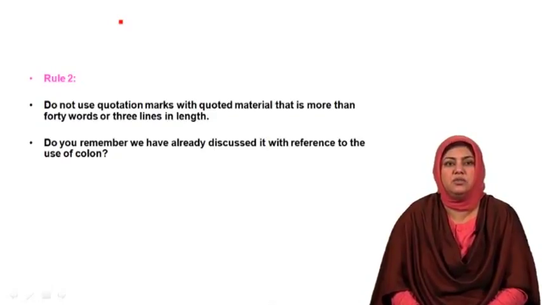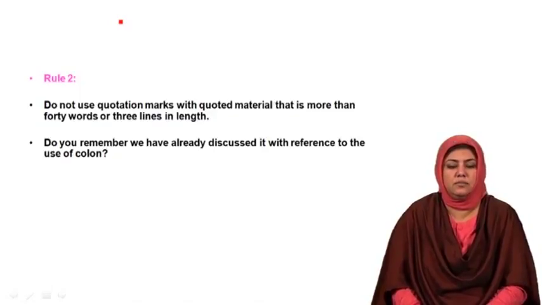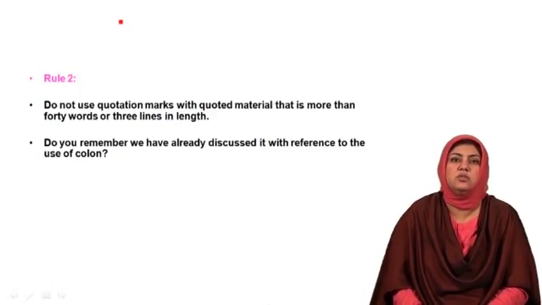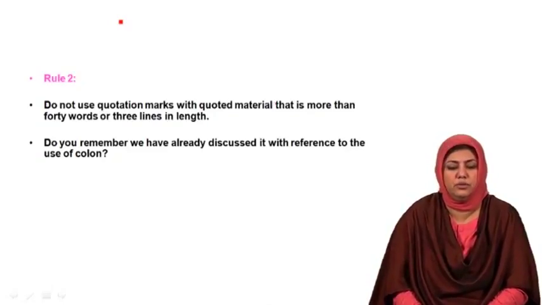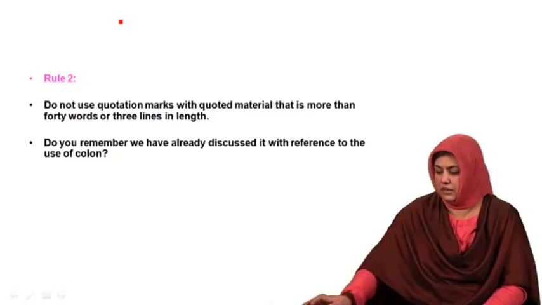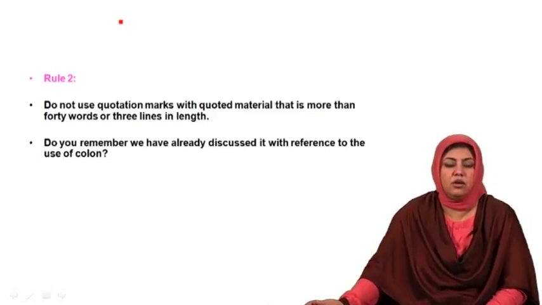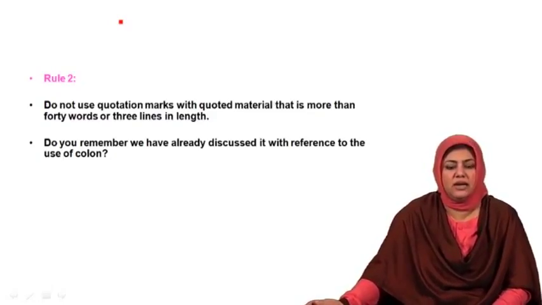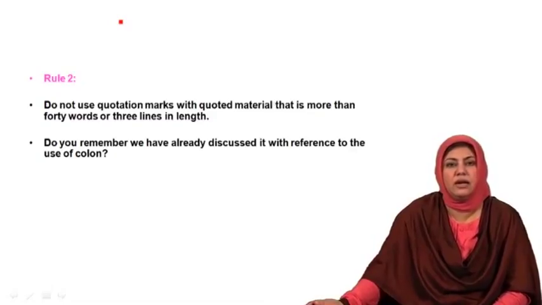If you remember, I used a small paragraph as a quoted material that I gave after a colon. So, if you notice, even there I did not use quotation marks because the quoted material was more than 3 lines or 40 words. If you cannot remember, you can go back to that slide and have a look at that.